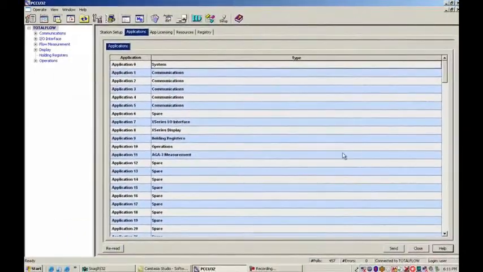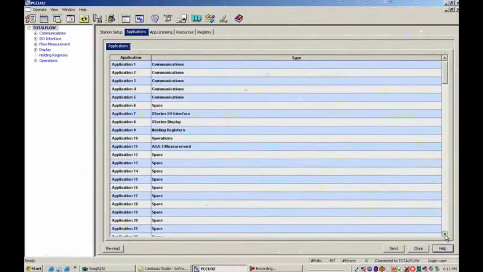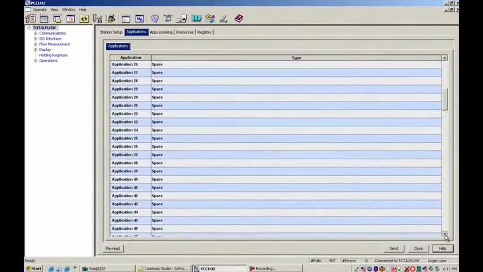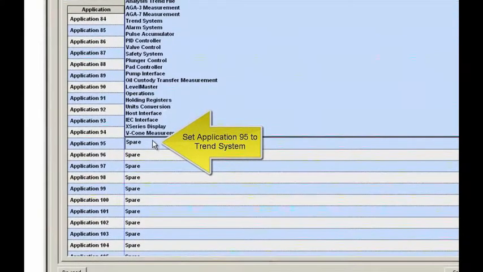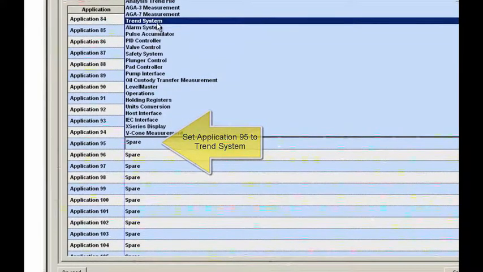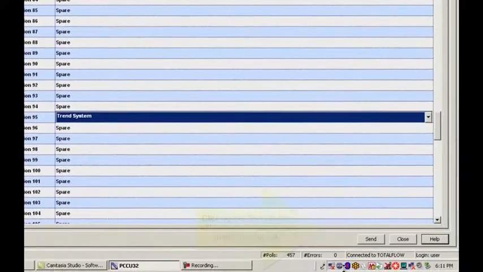So in my application list, I'm going to scroll down until I see application 95. And then I'm going to go ahead and click the spare and turn on the trend system and send it. So here's application 95 and my trend system. I'm just going to go ahead and find trend system there and go ahead and hit the send button.